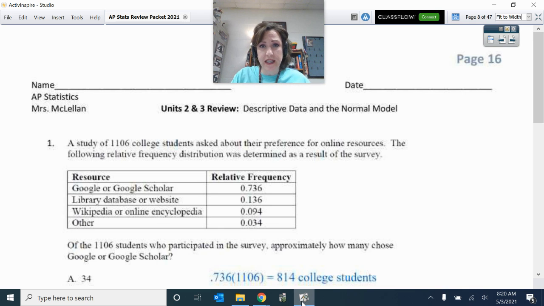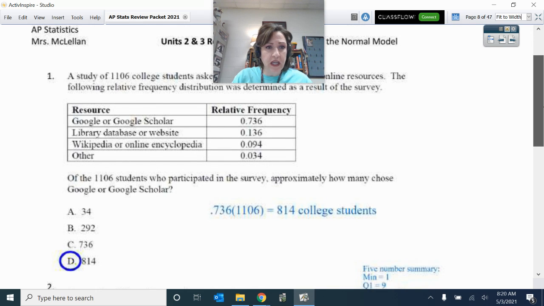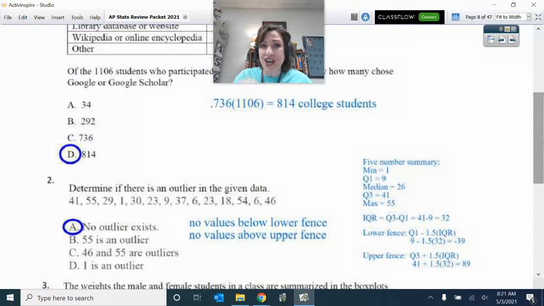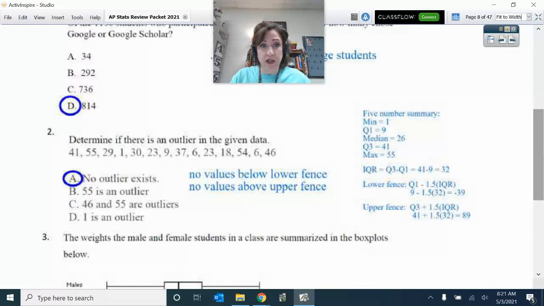Let's check and see how you did on your Unit 2 information. So here, keeping in mind this is relative frequency, so that's percentage. And so then we want to know how many chose that. So therefore, we had to do the percent of the total. And so that's what we had gotten here, the percent of the total to get the number. So you want to keep the number and the proportion and the number of items separate, being conscious that there's a difference between those two things.